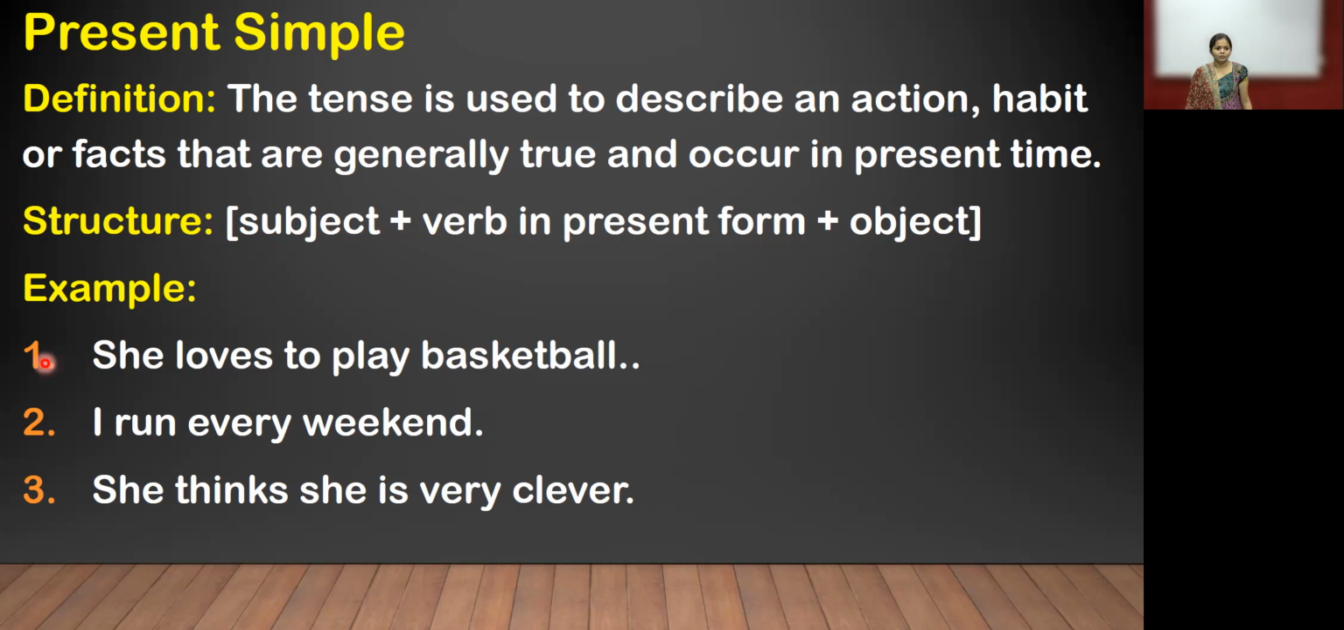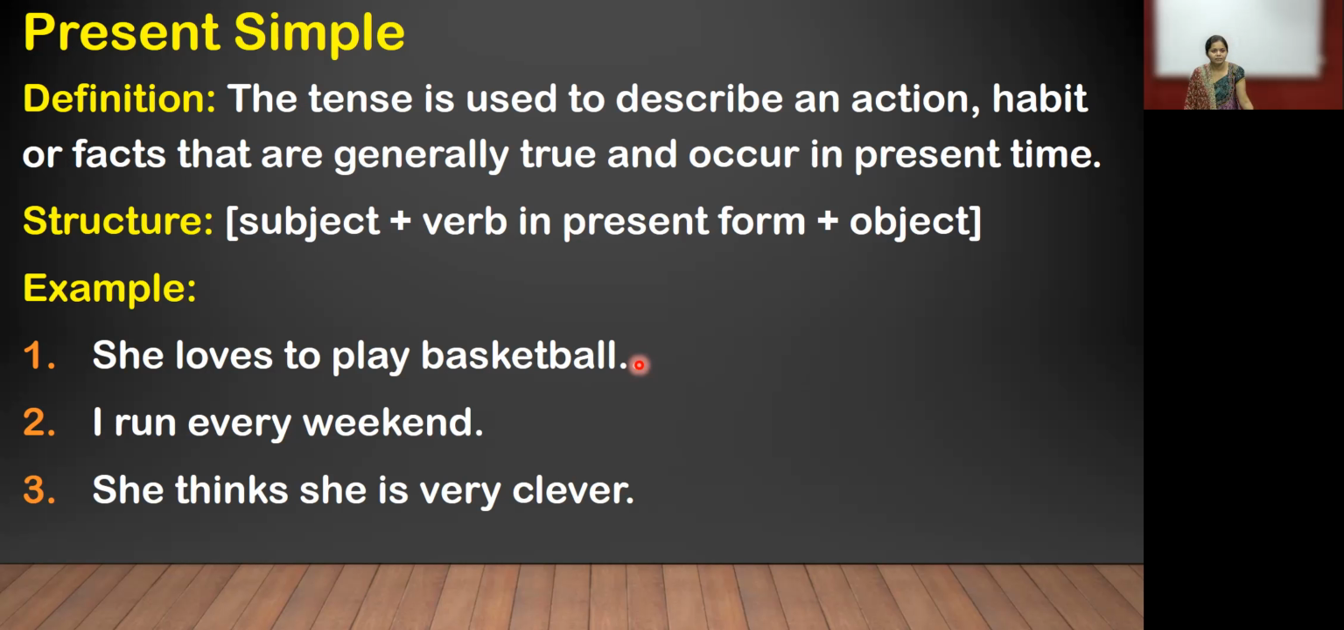The first one: she loves to play basketball. She loves to play basketball. Is it in the past or future? No, because she loves to play basketball. It is in the present because the sentence shows a present action, play basketball. And she, there is no name. So while using she, he, it, we can use s. For example, she loves to play basketball.